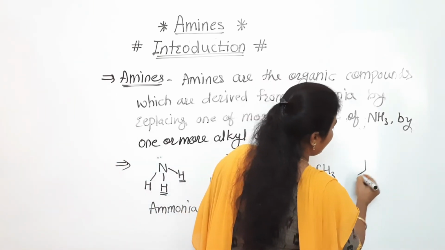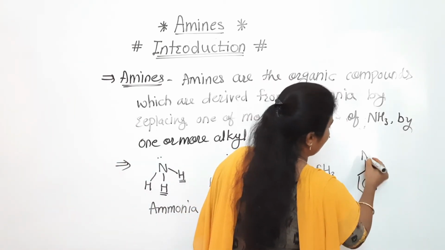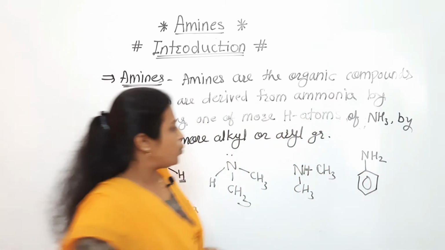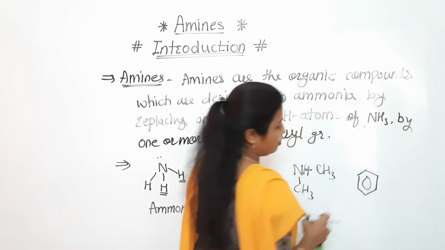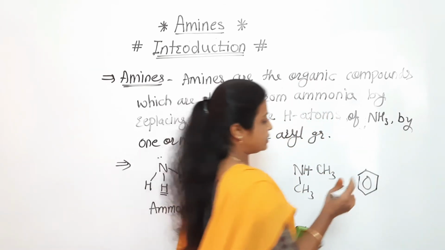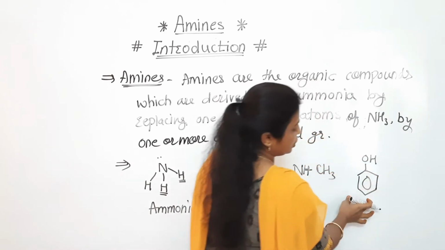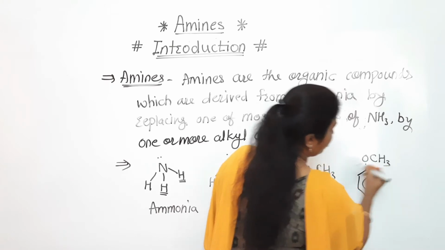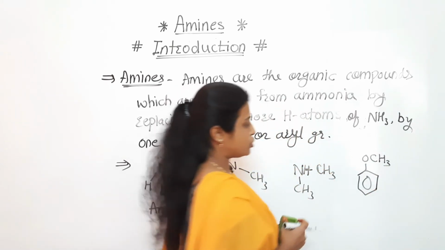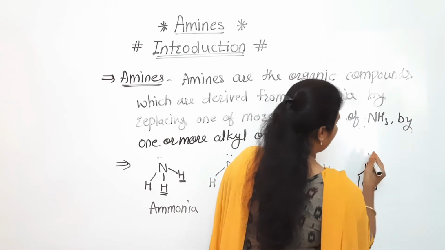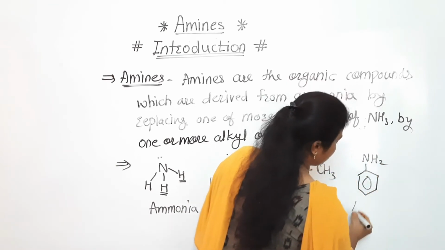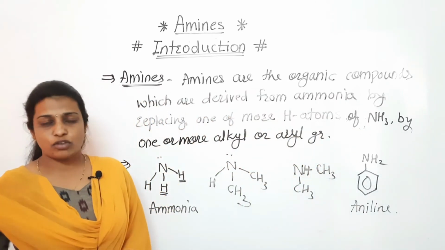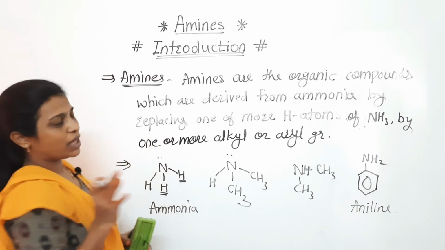Now see another example, that is aniline. As we know, a six-membered ring with alternate double bonds is called benzene. When an OH group is attached, it is called phenol. When a CH3 group is attached to the benzene ring, it is called anisole. And here we have written NH2, so this is the structure of aniline. These are the examples of amines. So the introductory part is done.